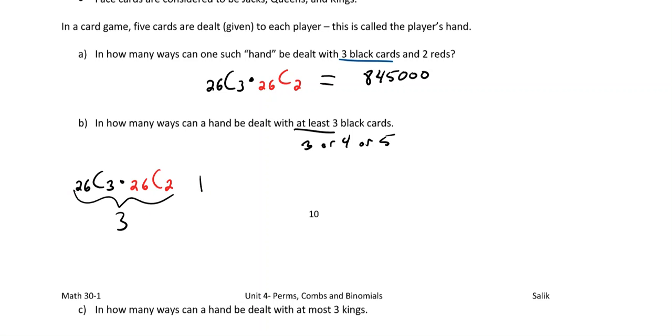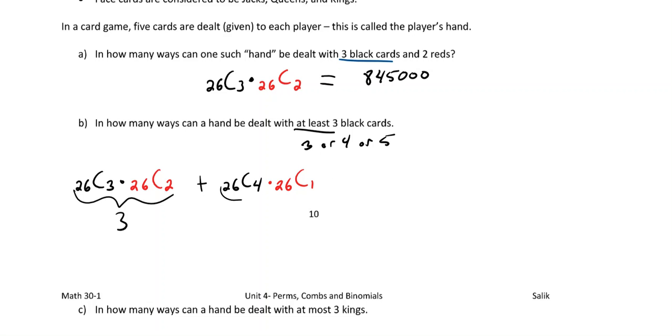Okay, and then we're going to add that to the next scenario. So the next scenario is going to be of the 26 black cards, we're going to choose 4. Okay, so now that kind of changes things though, right? So if we choose 4 of those, then now of the 26 red cards, how many do we have to choose from? Well, only 1, right? So it's going to be 26C1.